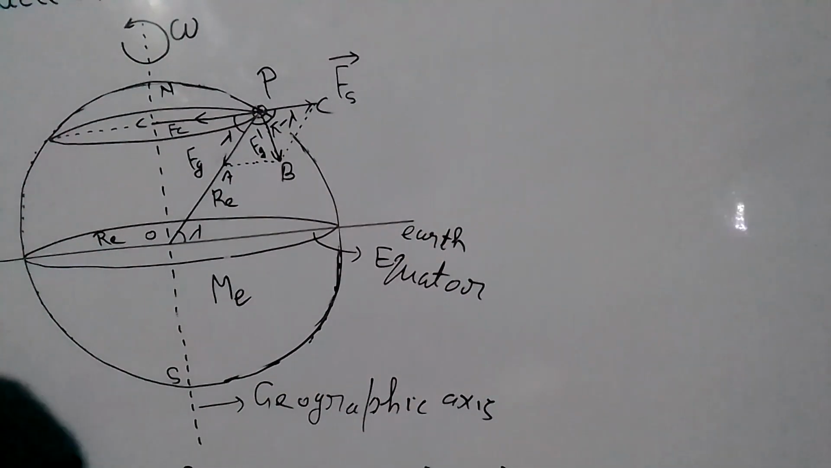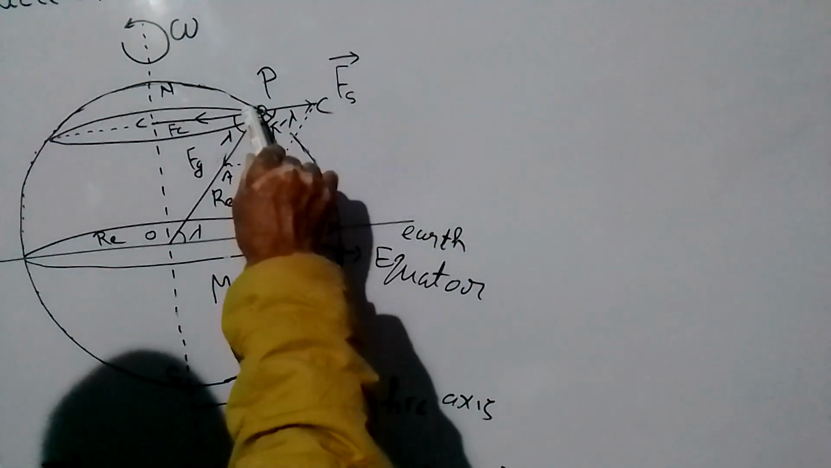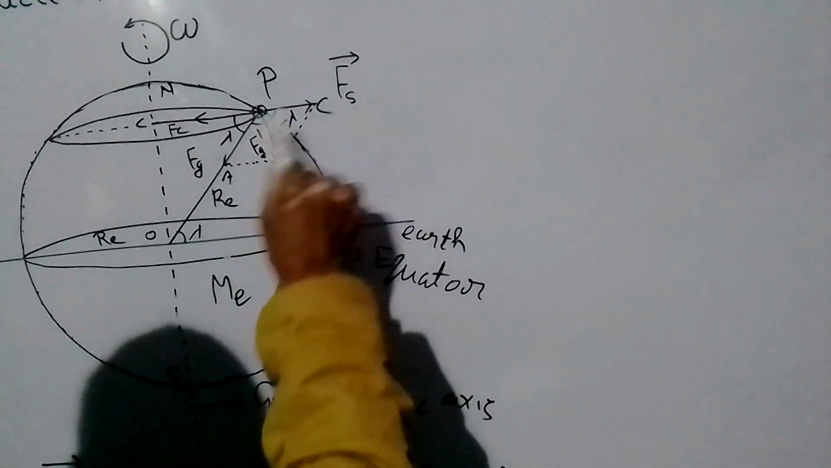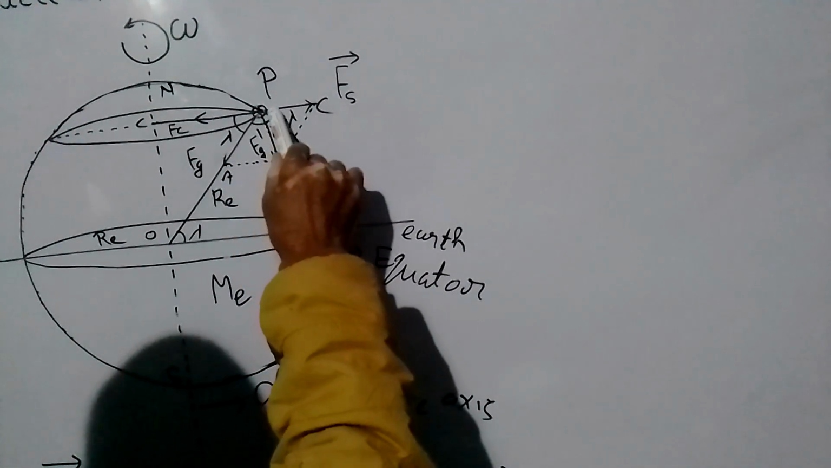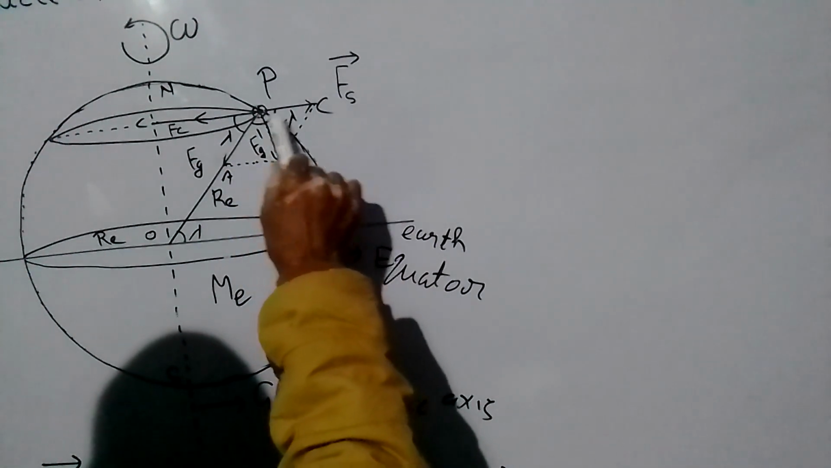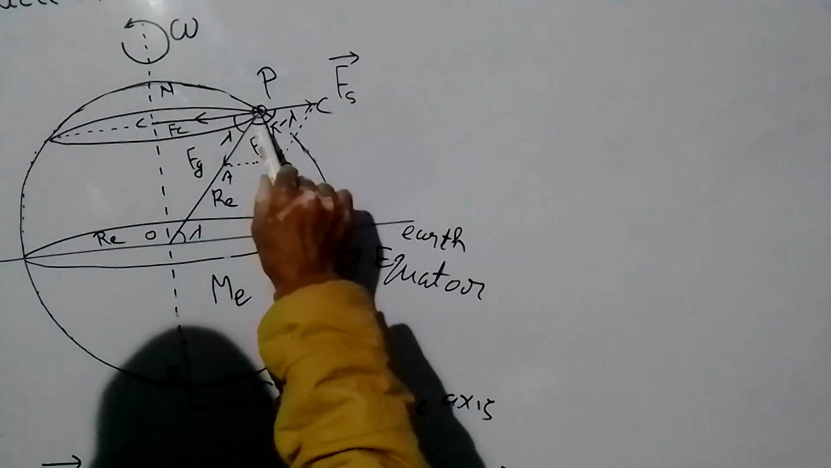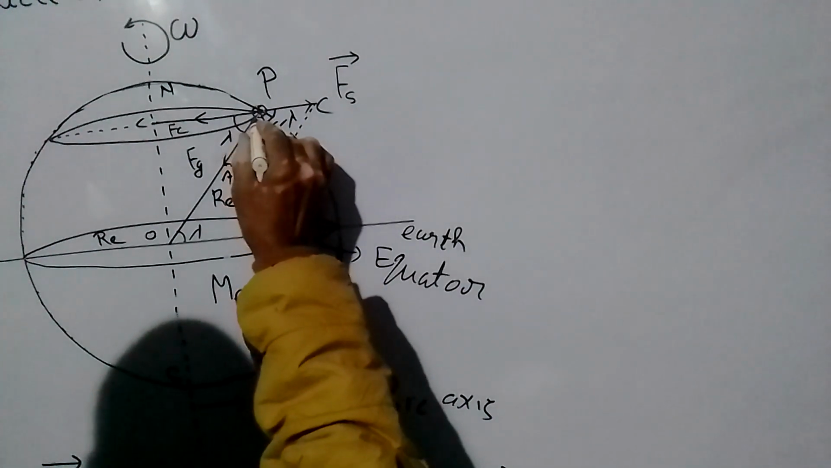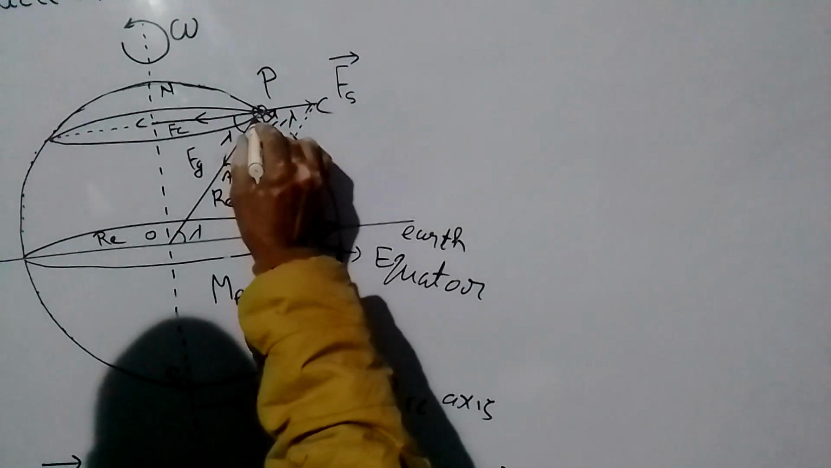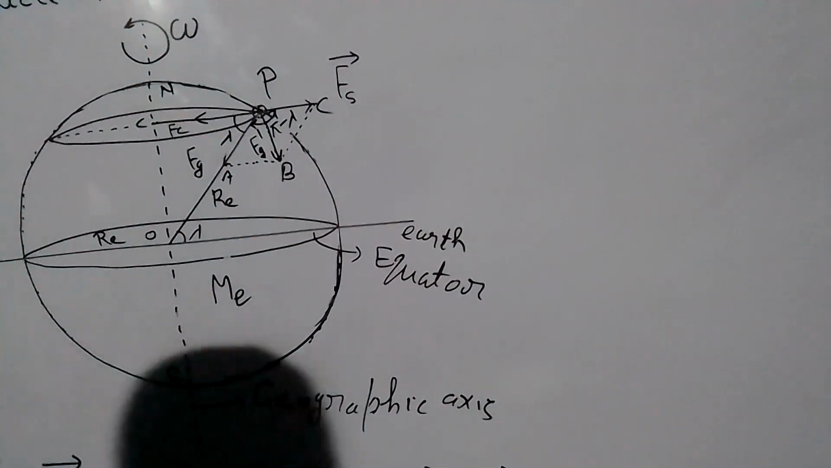The angle between PC and PA, this is your PC, this is your PA. The angle between PC and PA is pi minus lambda. This angle is lambda, so this angle will be pi minus lambda. Okay. So right here, pi minus lambda.